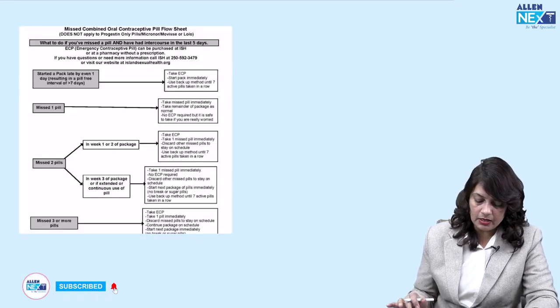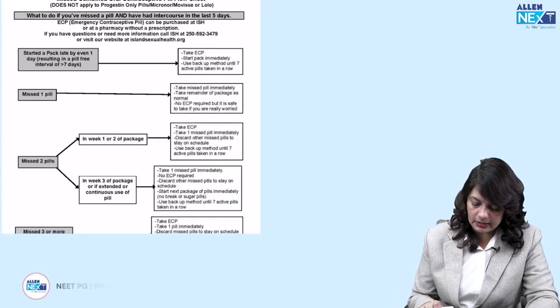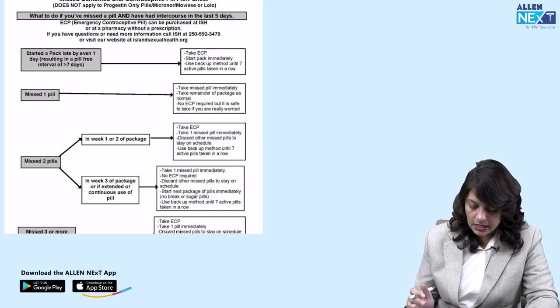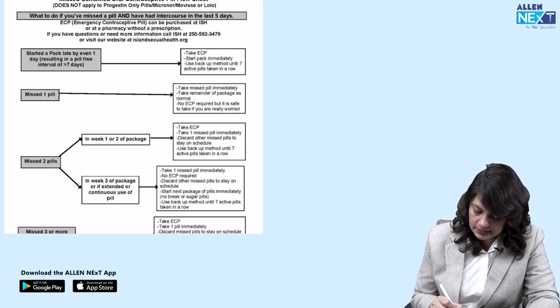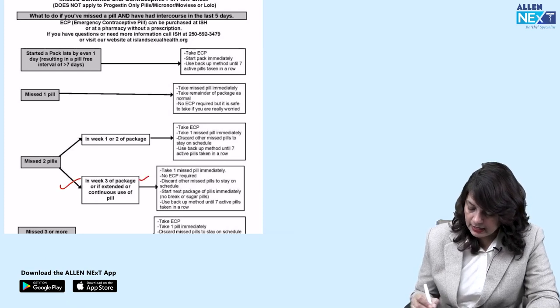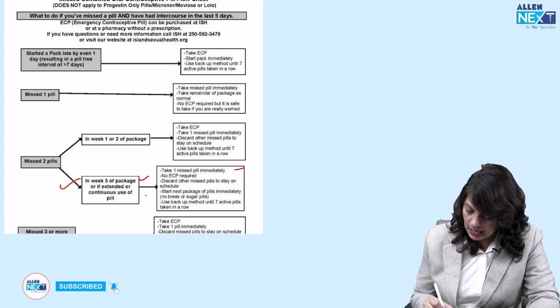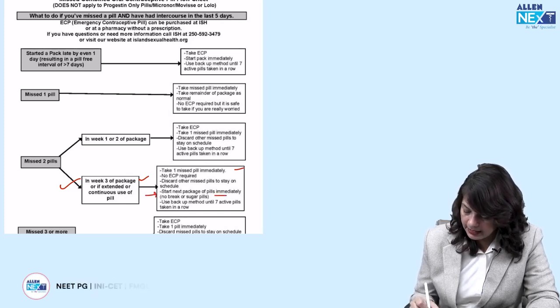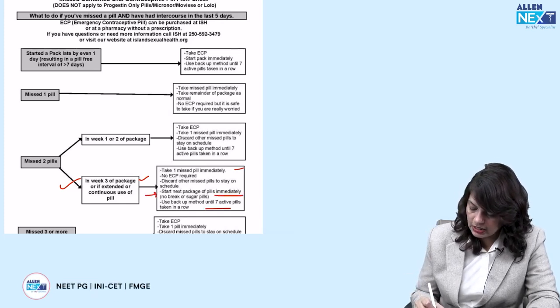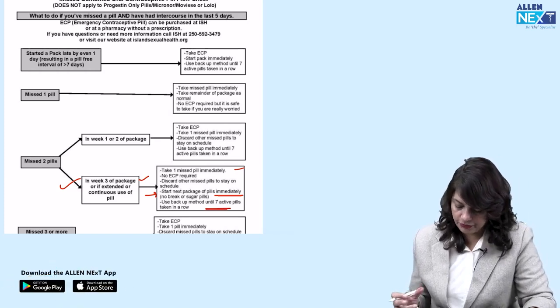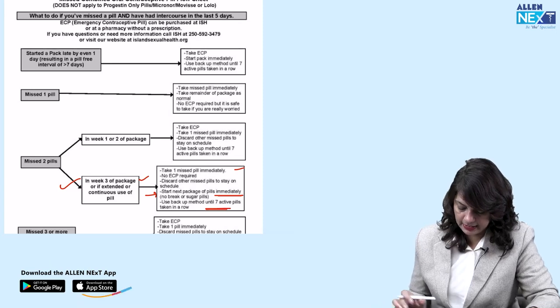Now, this is the table of the missed oral contraceptive pill flow chart. If she has missed 2 tablets in the 3rd week, then she should take the missed pill and start a new pack immediately, and use additional contraception for the next 7 days.